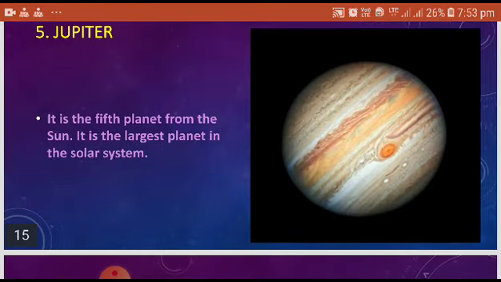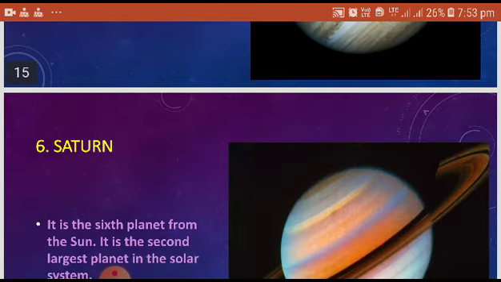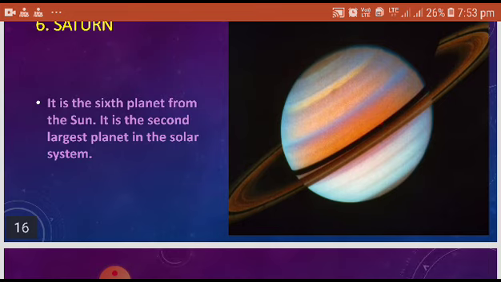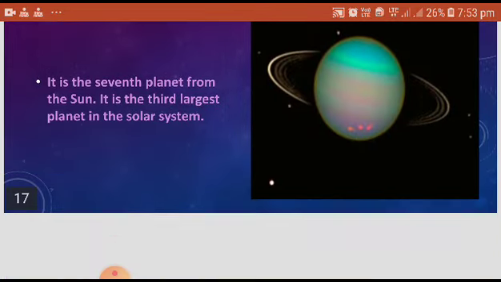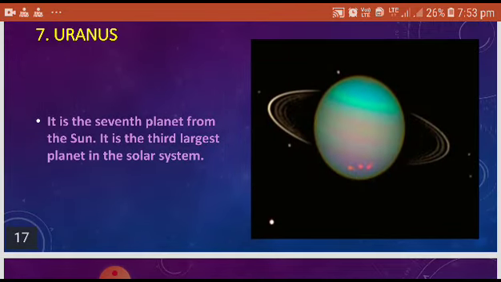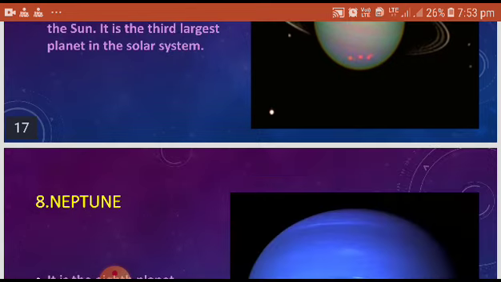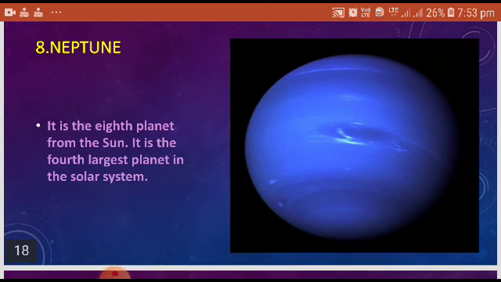Jupiter is the fifth planet from the Sun. It is the largest planet in the solar system. Saturn. It is the sixth planet from the Sun. It is the second largest planet in the solar system. Uranus. It is the seventh planet from the Sun. It is the third largest planet in the solar system. Neptune. It is the eighth planet from the Sun. It is the fourth largest planet in the solar system.